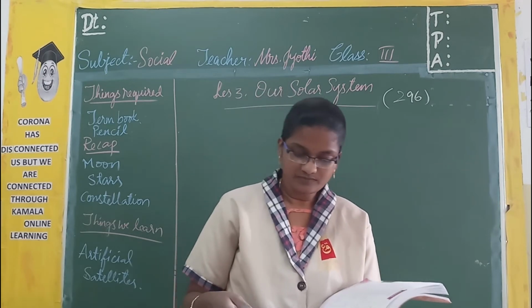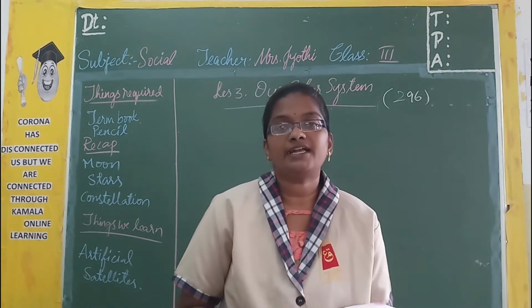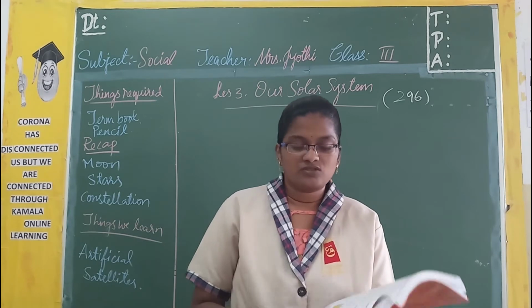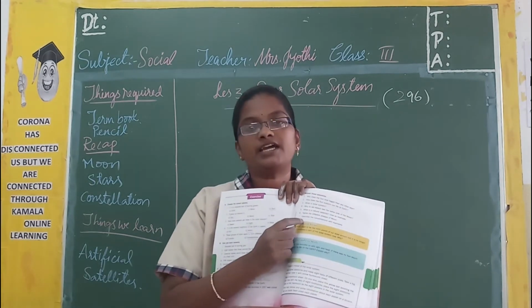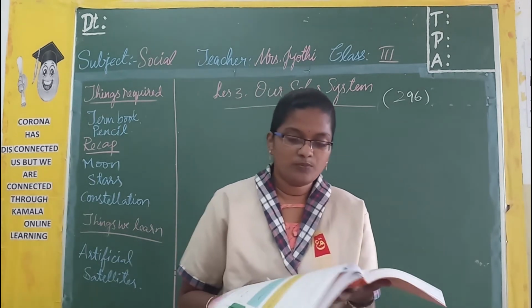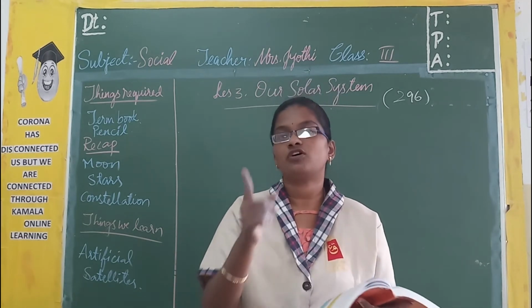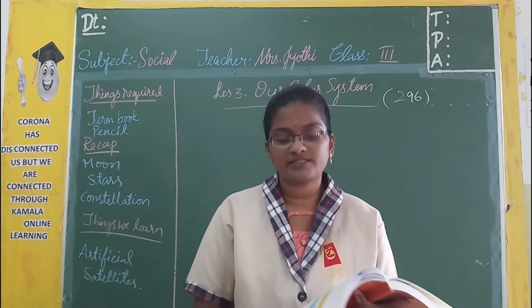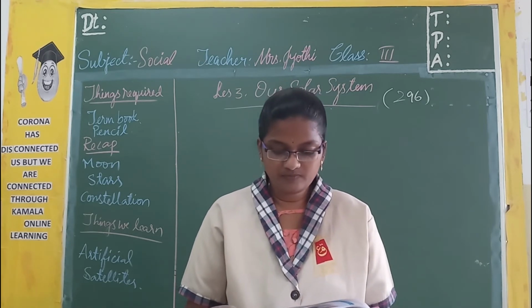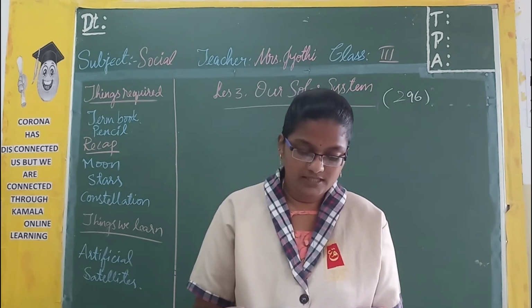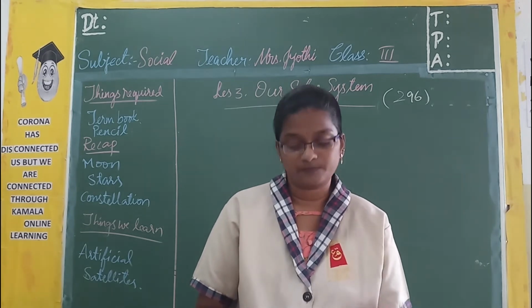And page number 299. Here there is a think and answer, the yellow colored box. Pluto used to be the 9th planet of our solar system. I already told you in the first session. But it is no longer considered a part of the solar system now.